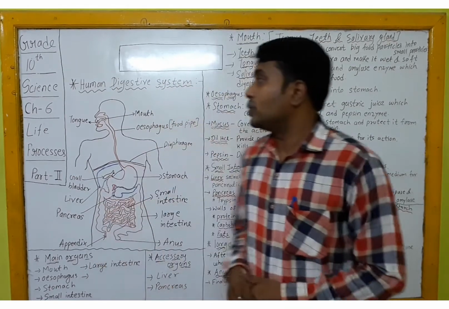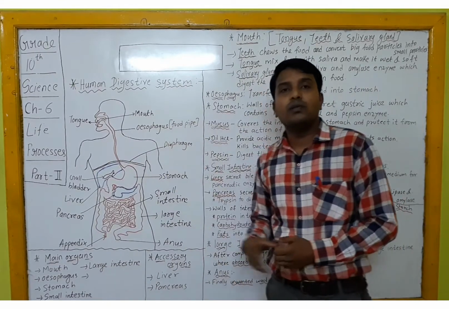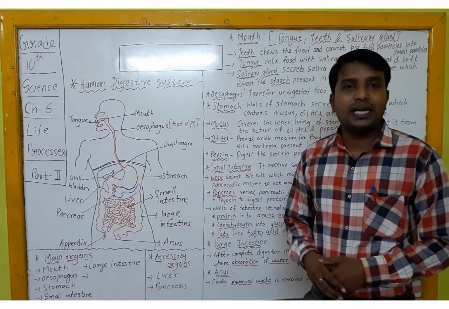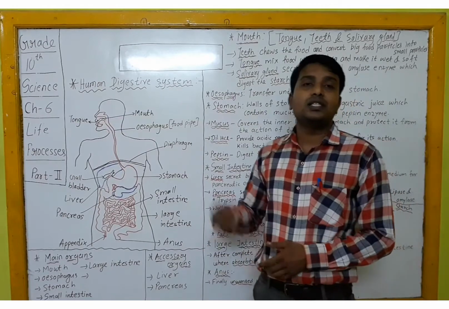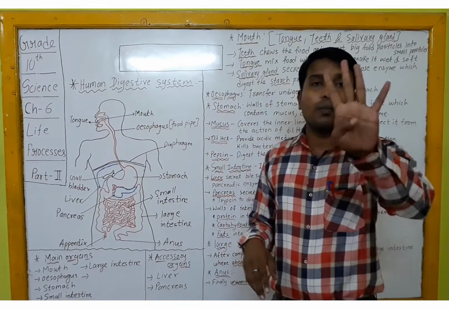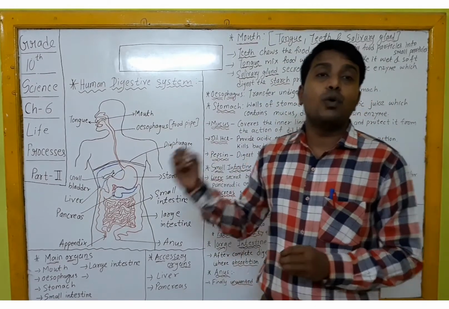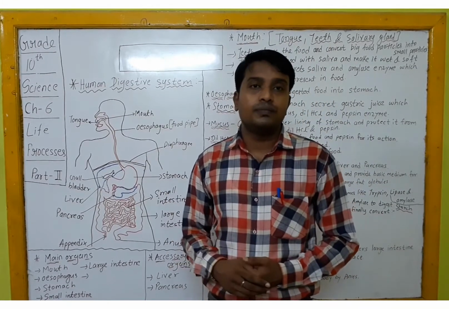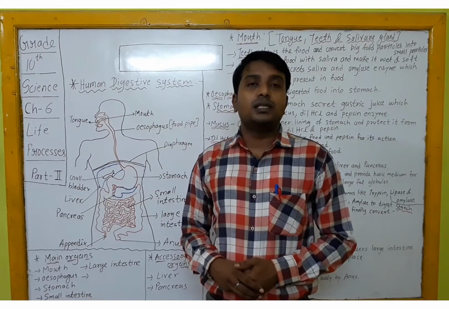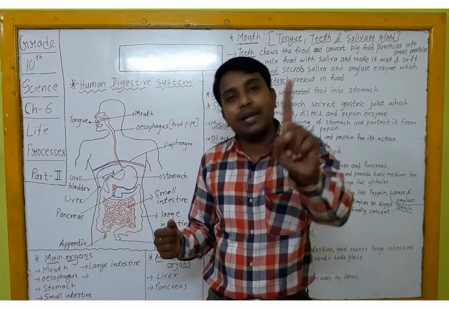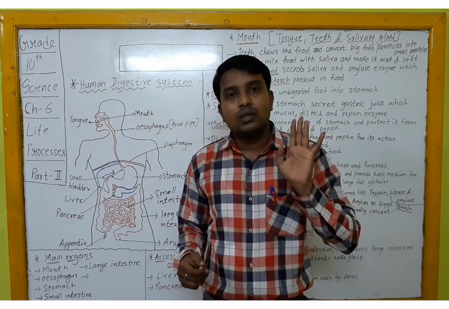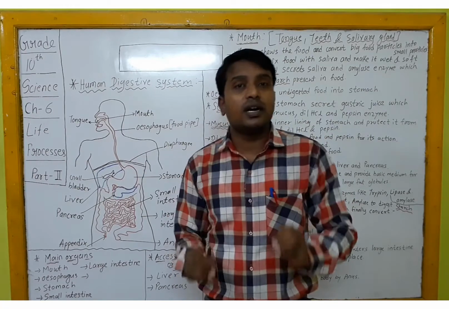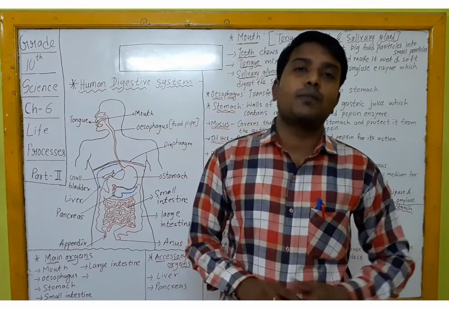Okay, so you can see on the board, first of all, the diagram of the human digestive system, and as I said, this question is going to be asked for 4 marks. It's the most preferred question to be asked by an examiner in the exam. So somewhere or other, you have to write it once a year. So it's better to learn it well and understand it, then you will be able to do it very well.